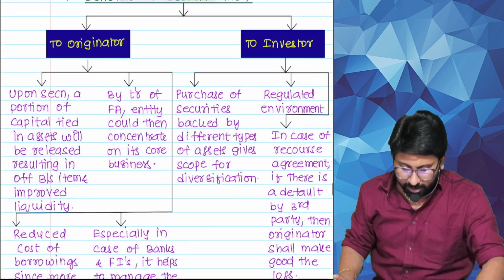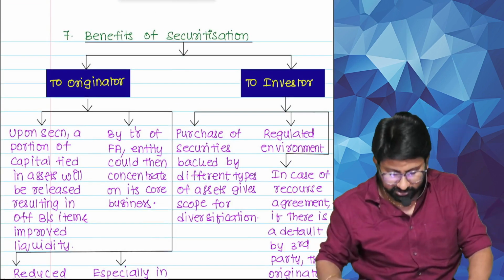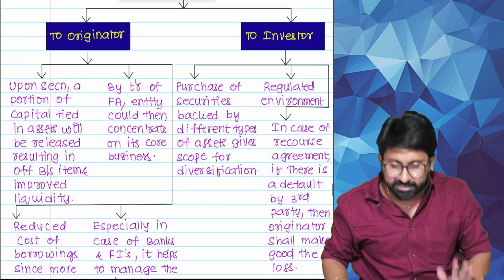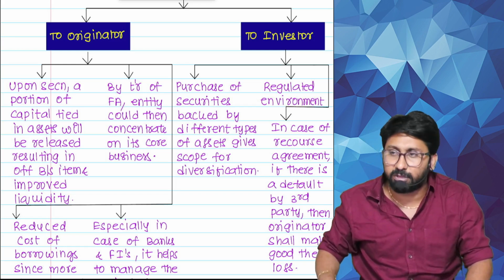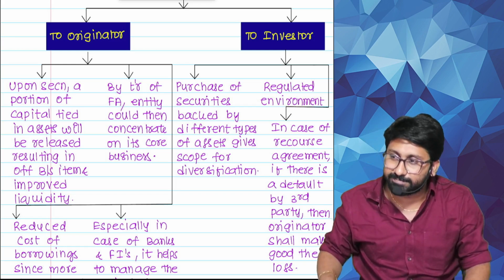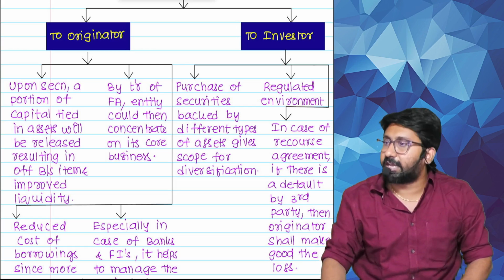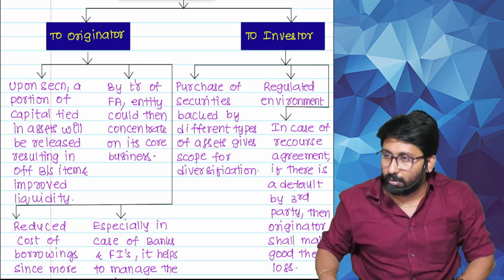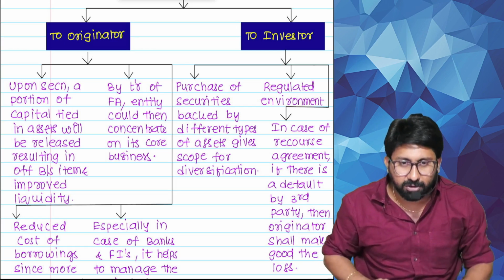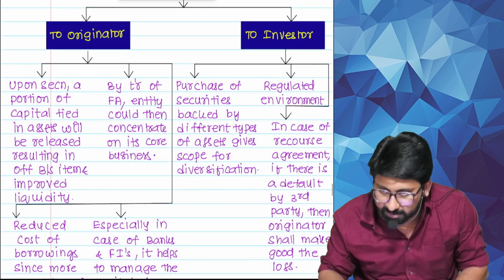Very good. Benefits. You should only tell the benefit. Last 2 questions only there. Please answer. What is the benefit to the originator here after doing all this? What benefit will you get to the bank? What is the greatest benefit that flows to the bank or a PFI? For the originator there should be a benefit. For the investor also there should be some benefit.